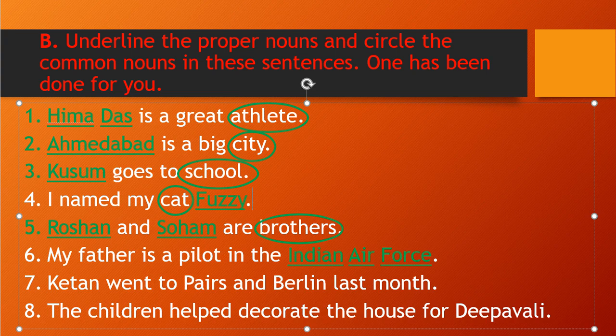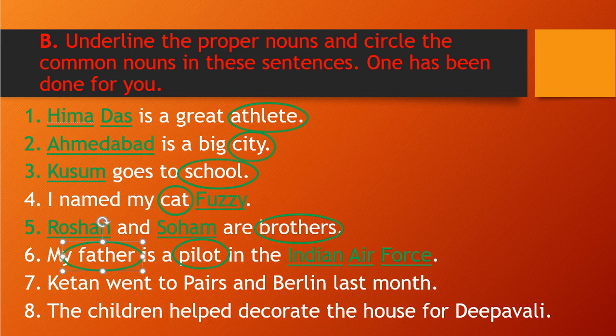And my father and pilot, both are common nouns. If you have noticed, in general we say pilot, right? Also in general we say father, right?